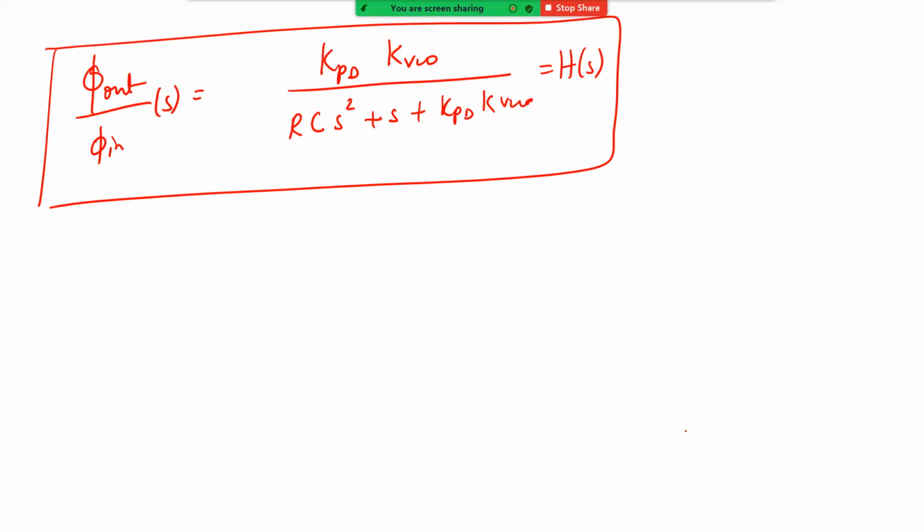Is it a first order or second order transfer function? Yes, this is second order. This is what is called a type 1 PLL, and it is a second order transfer function, so all the second order dynamics that we have already talked about will be applicable. We will go a little deeper into it in the next class, and move over to what is called a type 2 PLL.